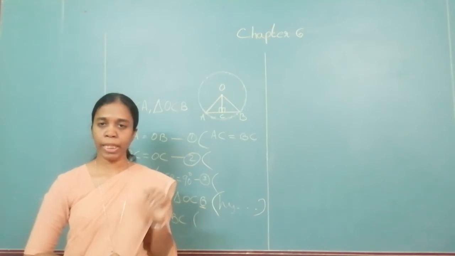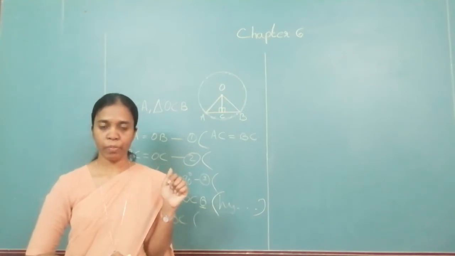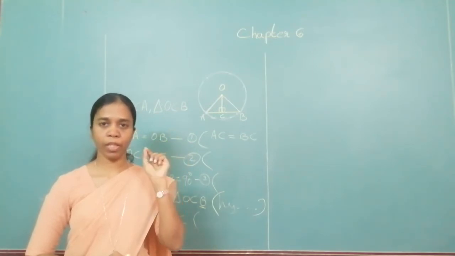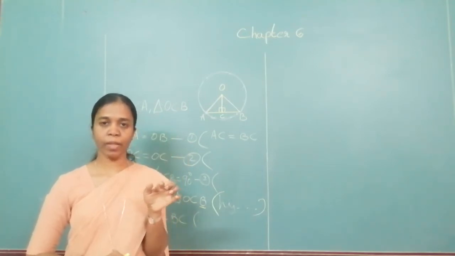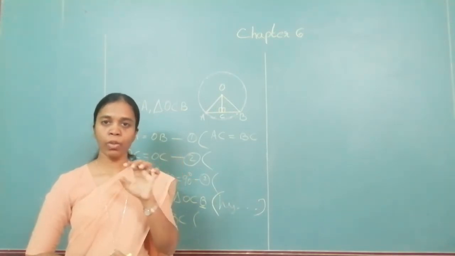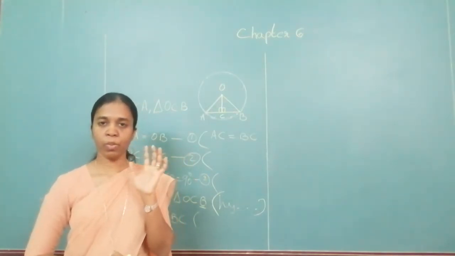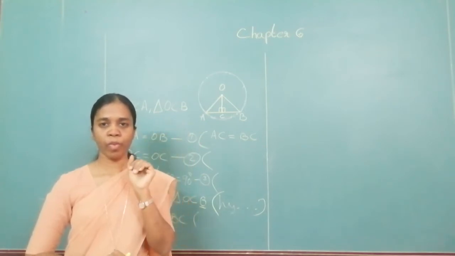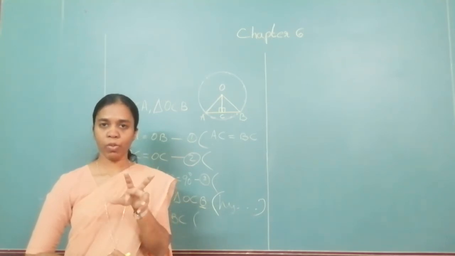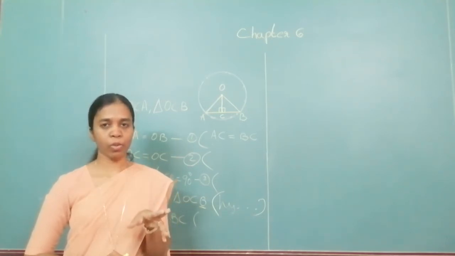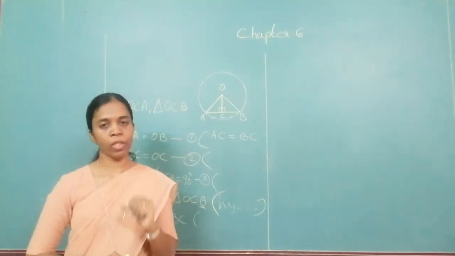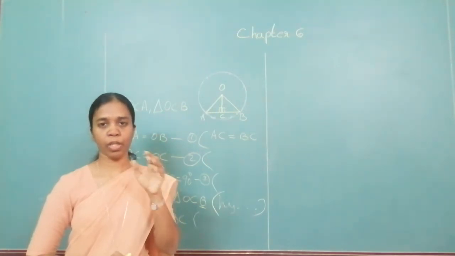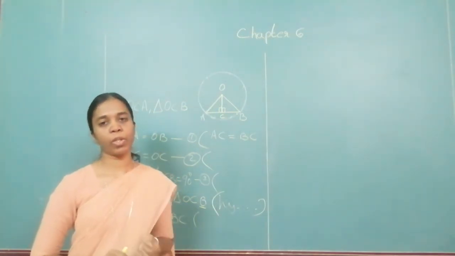Just close your eyes. Repeat the statement in your mind, and try to draw the diagram in your mind with the statement that is given to you. Once you draw the diagram in your mind, you do the construction that has to be done. You tell yourself what is given and what you have to prove. Then you check that you can get two triangles over here. Now I have to show these two triangles are congruent. How do I show the triangles are congruent? You don't have to learn the theorem by heart. If you know how to draw it and what you understand, the remaining part you can solve.